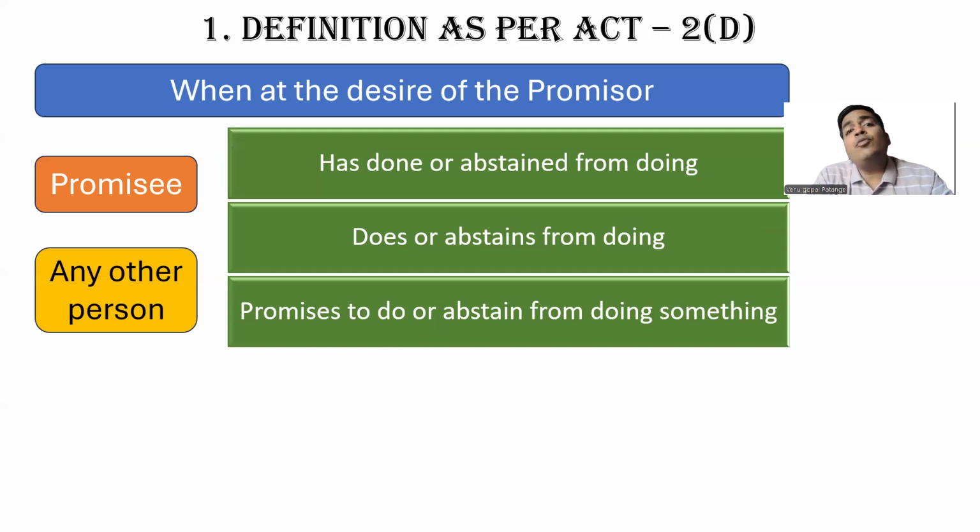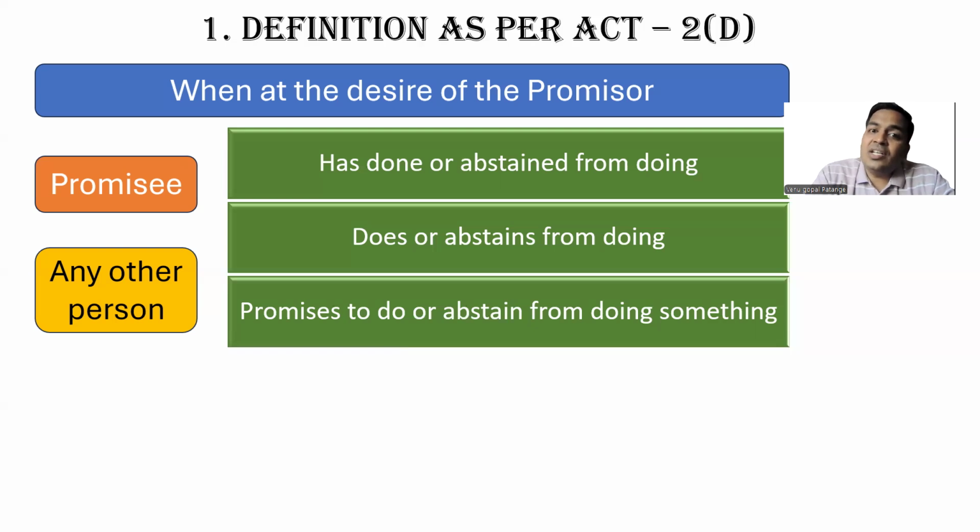Promises to do or abstain from doing: you give me the car today, you collect the money after a week, after a month. All your credit sales come under this third section. So first is past, second is present, third is future. At times you also give advances to many parties. Let us say you want to order a cake. You give some advance, you pay consideration in advance for the act which is going to be done in future.